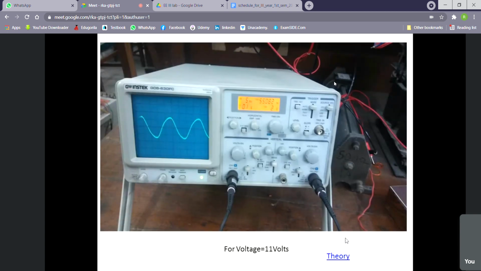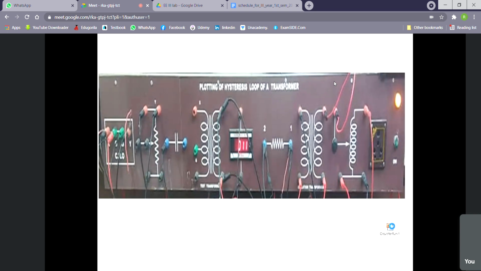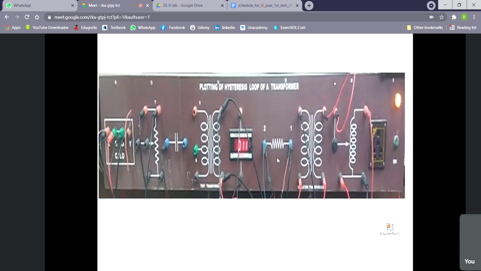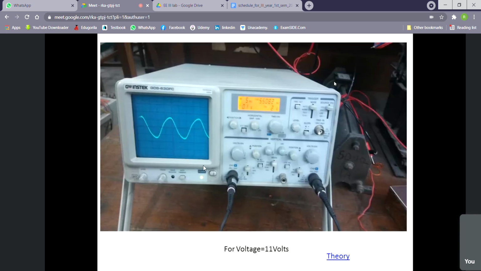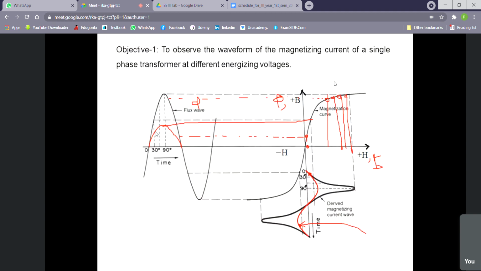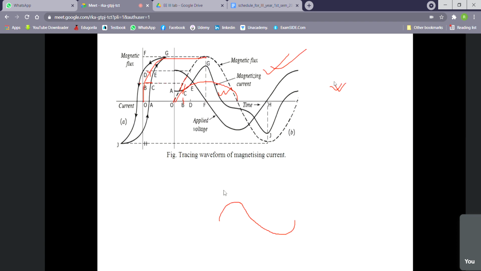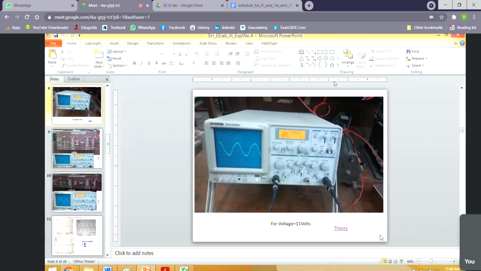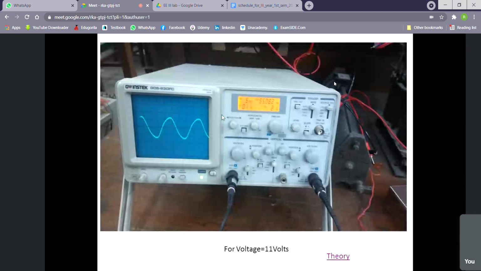Now you see. One minute. This is the circuit for run 1 that we have drawn here. Now when we apply 11 volts, you know 11 volts is very low compared to the rated voltage, so the waveform should be sinusoidal. Now you see, we got this waveform, right?